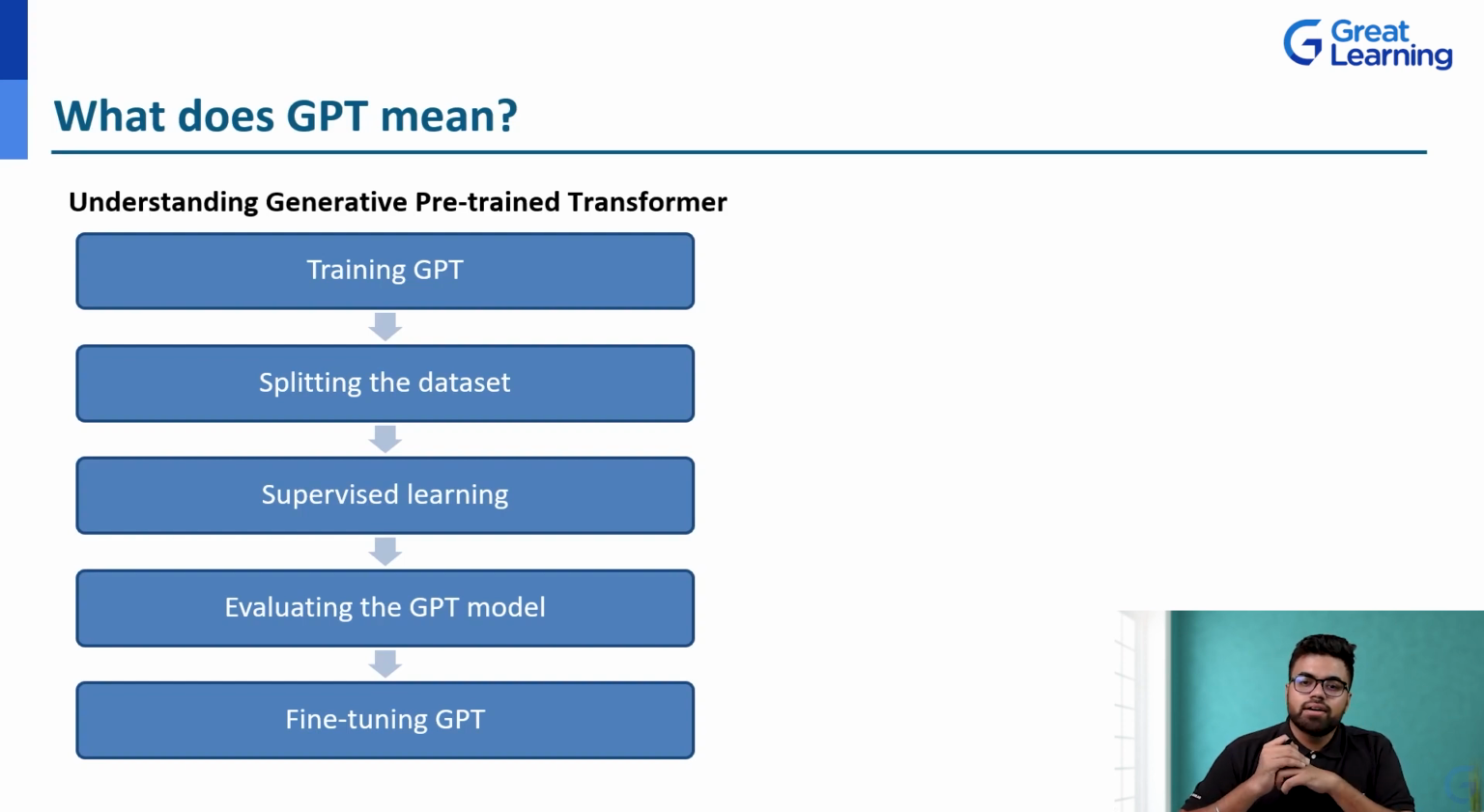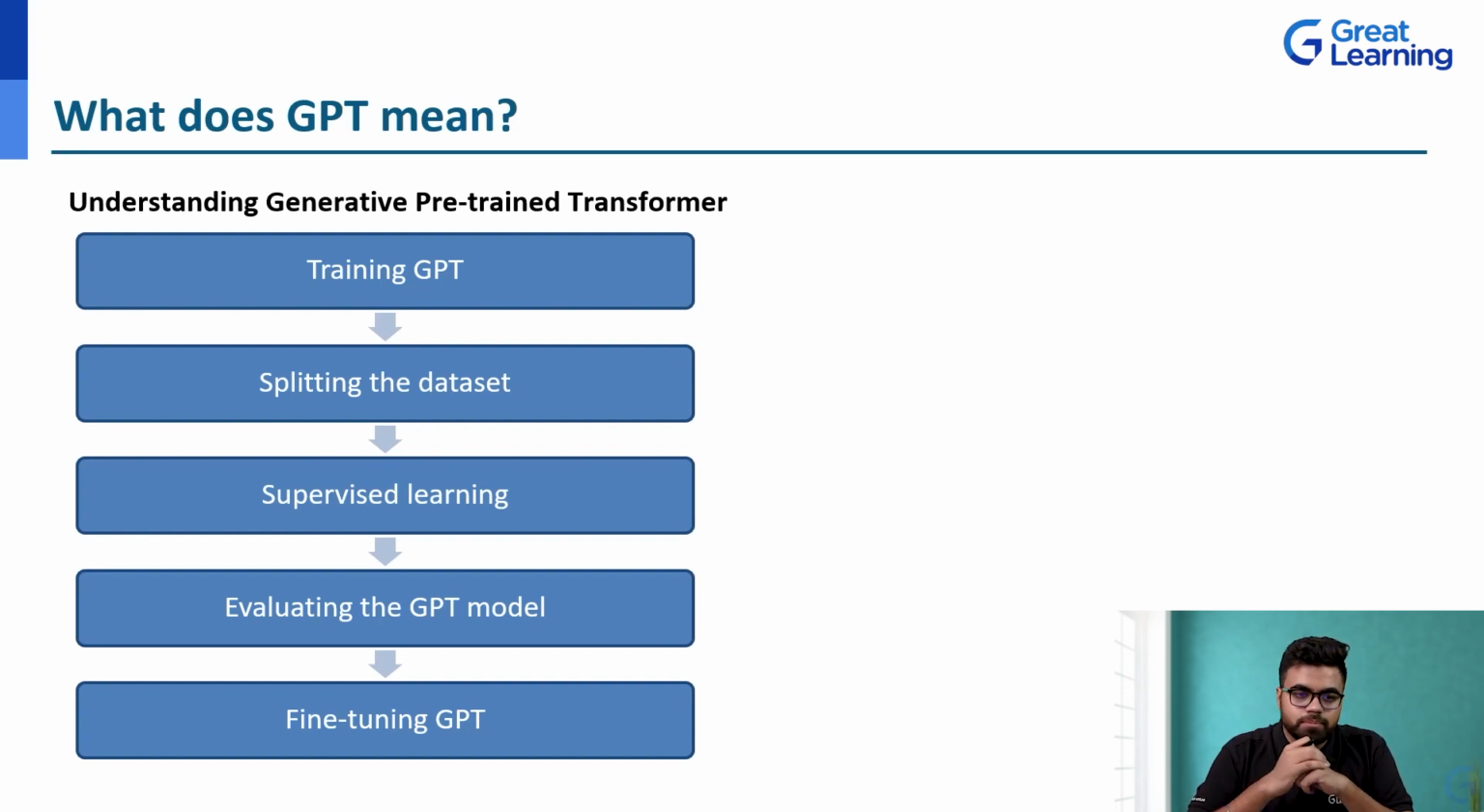The second step is splitting the data set. This data set is split into two parts. Number one is the training set. Number two is the test set. The training set is used to train the GPT model and the test set is used to evaluate that GPT model. The test set is not used to train the model, so it can be used to measure the model's accuracy on unseen data.